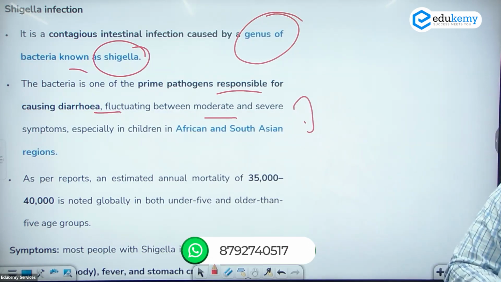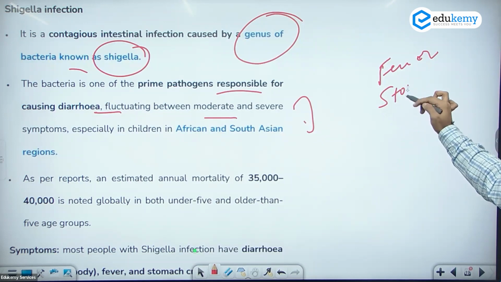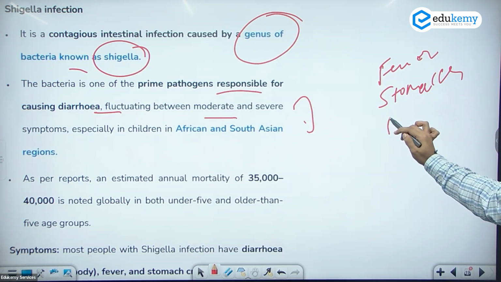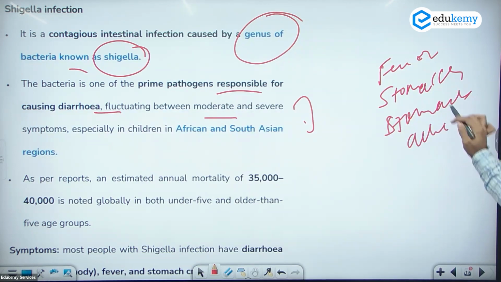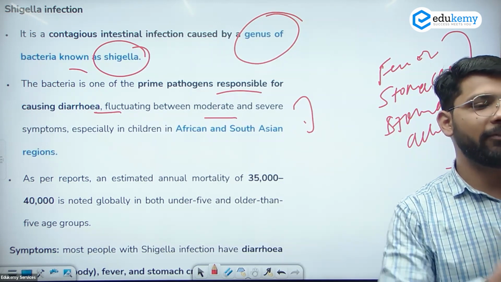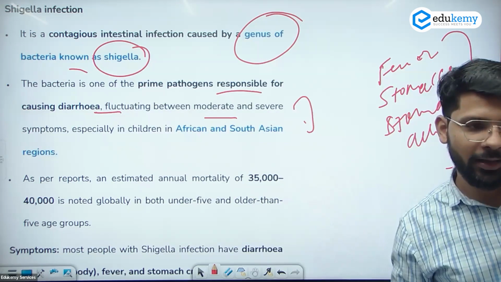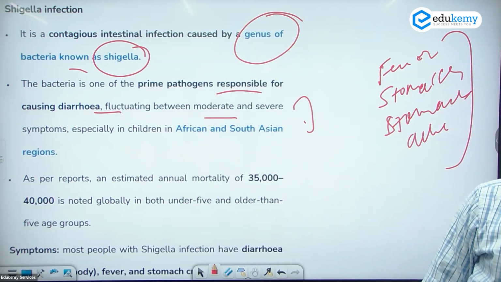The major symptoms are fever, stomach ache, and stomach cramps, and sometimes bloody diarrhea also. So these are some of the symptoms of this disease. We just need to know what it is, where it occurs, what the major causative agents are, and how the question can be framed.